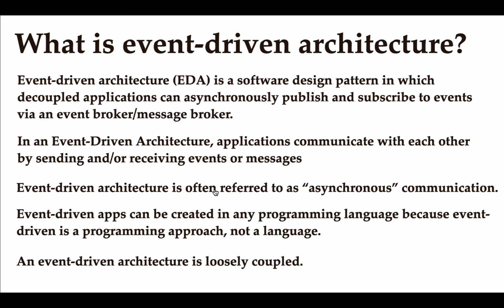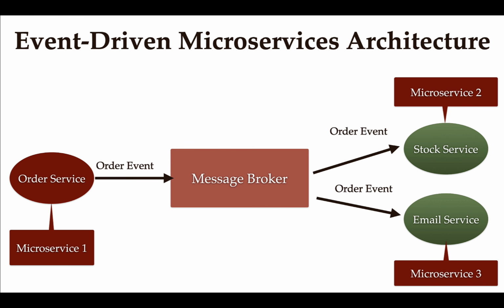Event-driven architecture is often referred to as asynchronous communication. For example, in this event-driven microservice architecture we have multiple microservices: order service, stock service, and email service. Whenever the order service creates the order event and pushes that event to the message broker, the order service doesn't have to wait for the response. It can proceed to executing its other remaining tasks. This is how asynchronous communication works. The order service creates the event, publishes it to the message broker, and doesn't wait for the response.